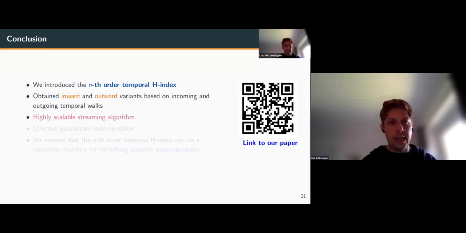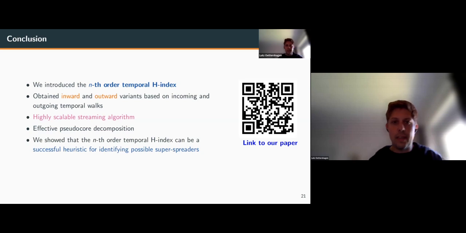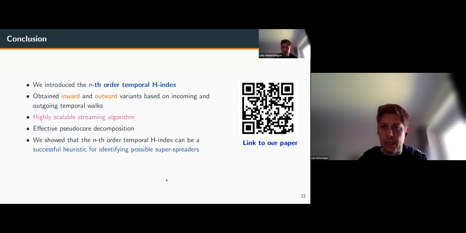We also introduced a highly scalable streaming algorithm and showed that the pseudo-core decomposition as we defined it is effective if we want to obtain groups of nodes that have high reachability scores. Finally, we showed that the nth order temporal H index can be a successful heuristic for identifying possible superspreaders in temporal networks. You can use this QR link to obtain the arXiv version of this paper.